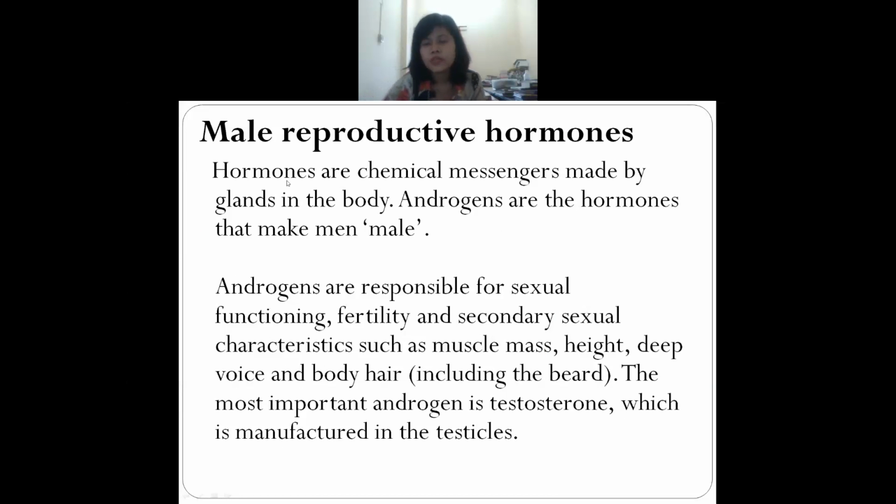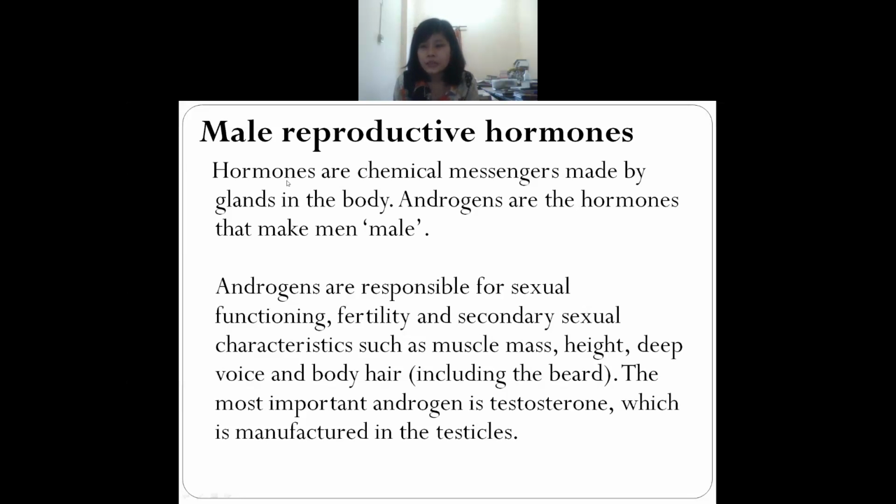Okay, so next are the male reproductive hormones. The hormones are basically chemical messengers made by the glands in the body. Which glands? In the endocrine system, we have discussed this, right? So all these hormones are made by the endocrine glands. And you can see that androgens are the hormones which you will find in men, that is, males. Listen, androgens. And these androgens are responsible for what?